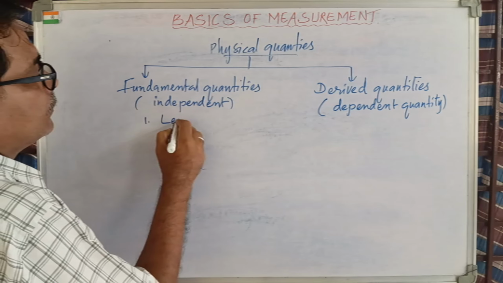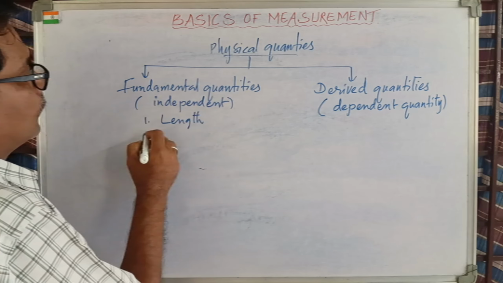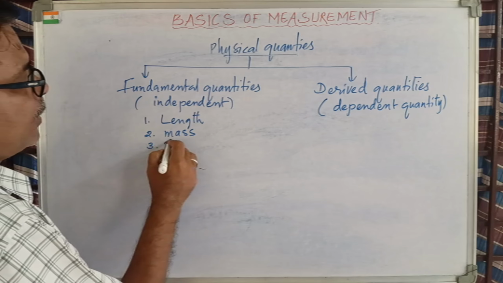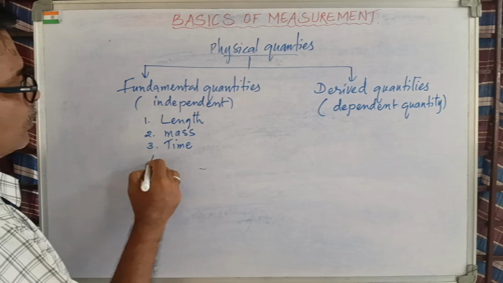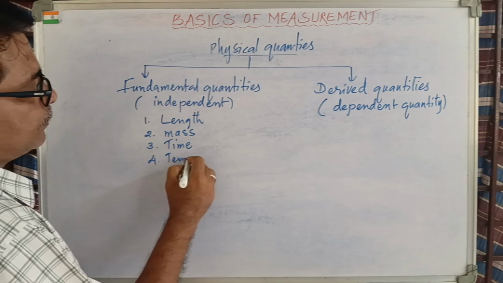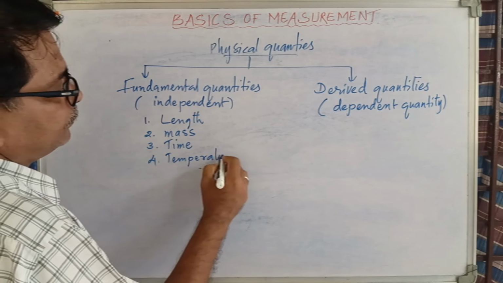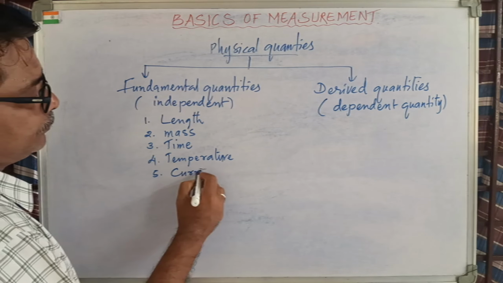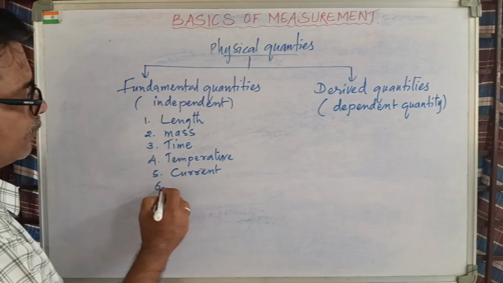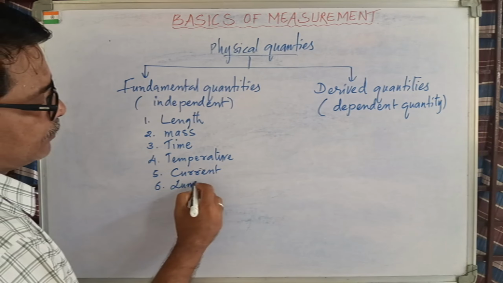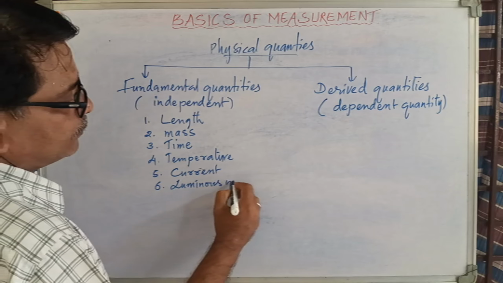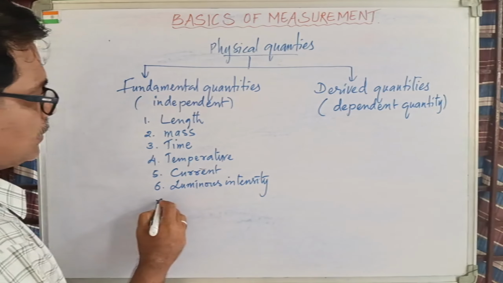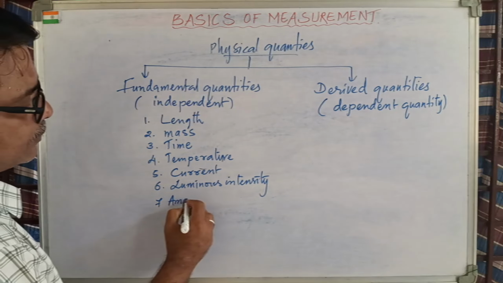First one is length. Second one is mass. Third one is time. Fourth, temperature. Fifth one is current. Sixth one is luminous intensity. And the seventh one is amount of substance.